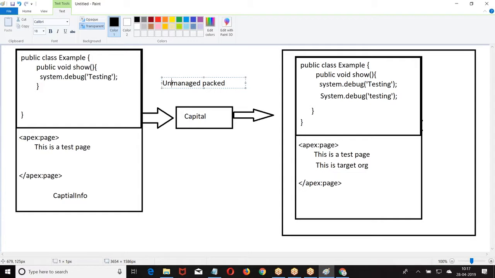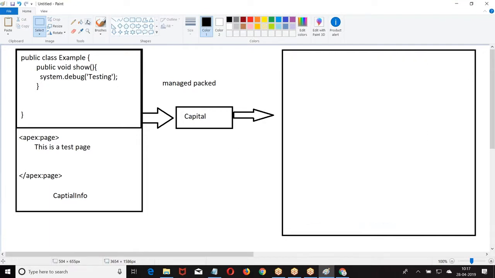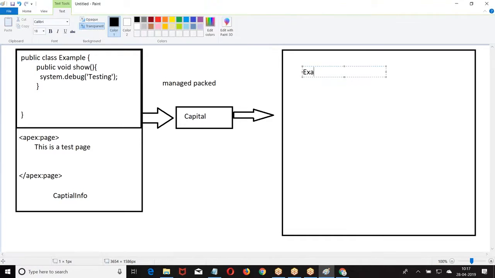Next one. If I give it in the form of a managed package, what happens? Once I install, they get the list of elements, but they don't get the source code. Once they install, they know what classes are there in the package, you can use the classes. What pages are there in the package, you can use them. What objects are there in the package, you can use them. But you cannot see the source code.